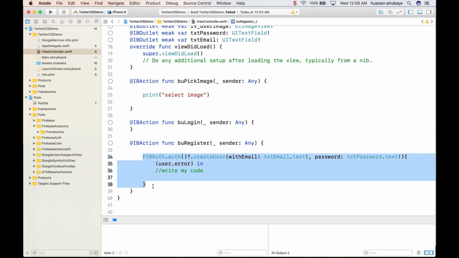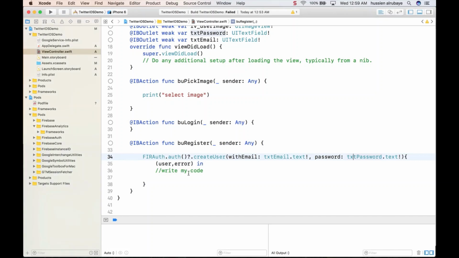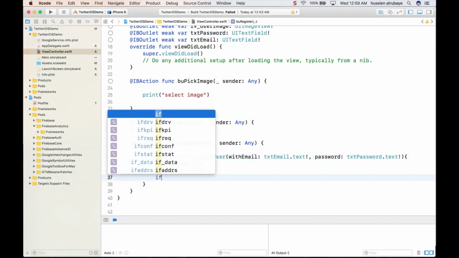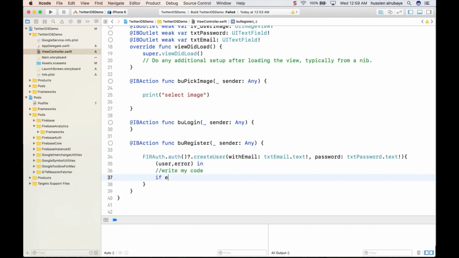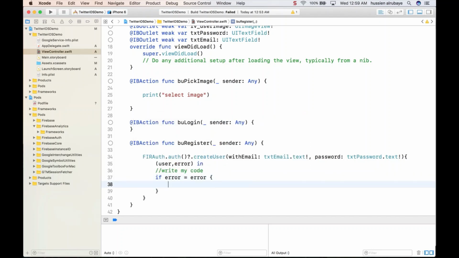So this function for creating a user sends the user email and password to the Firebase database, and the Firebase database is responsible for login. If the database has an error, it will tell you the error. So I say, hey, if there is an error, so if error equals error, if there is any error I have, just print that error for me, or you say print the error.